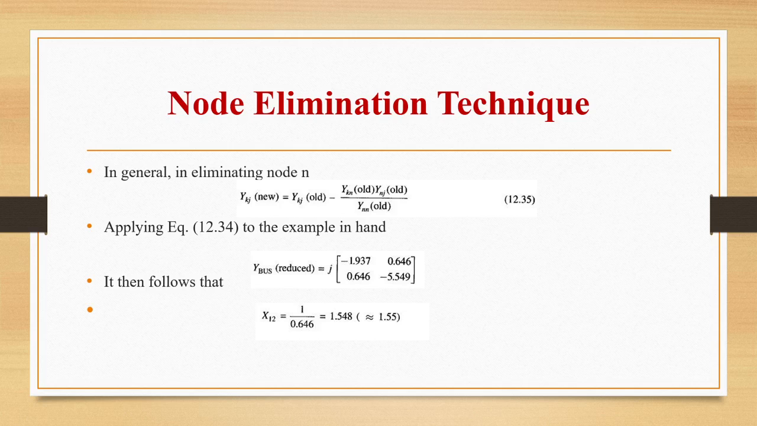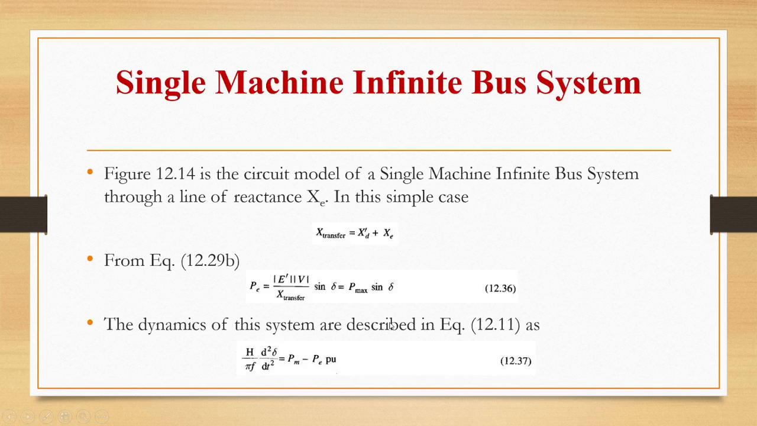So Y bus reduced will be equal to j times minus 1.937, 0.646, 0.646, minus 5.549. I am inserting all the values here. So X12 will be equal to 1 by 0.646, that is 1.548, nearly equal to 1.55.